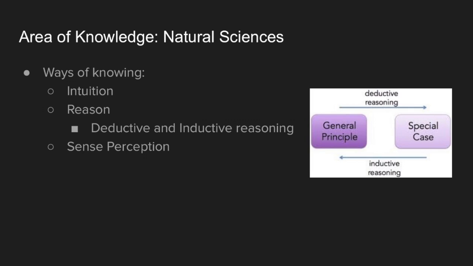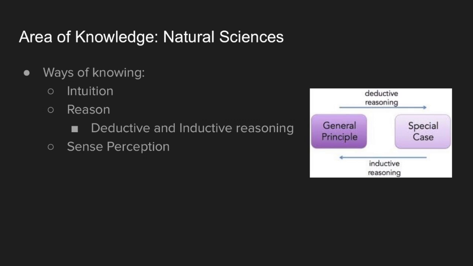Another way of knowing that is very important to the natural sciences and our real-life situation is reason. Reason is best defined as the way of knowing which involves us trying to make sense of the world using logic, rationality, comparison, judgment, and experience. Reason is commonly used to make sense of the results of tests and experiments. Natural sciences usually use deductive reasoning to test and find axioms. They then use inductive reasoning to test based on previously made axioms using the deductive reasoning.